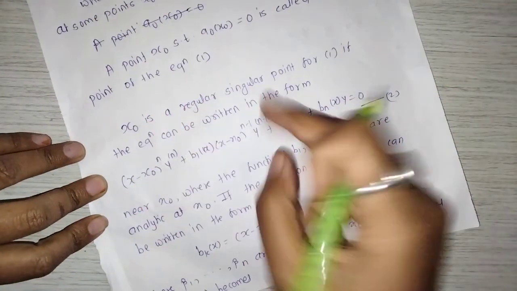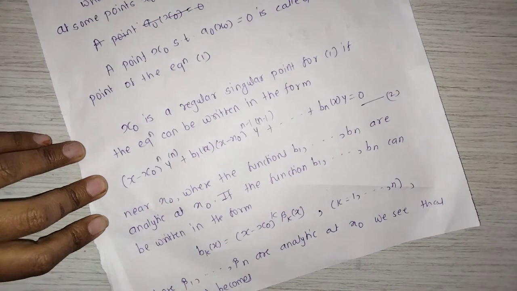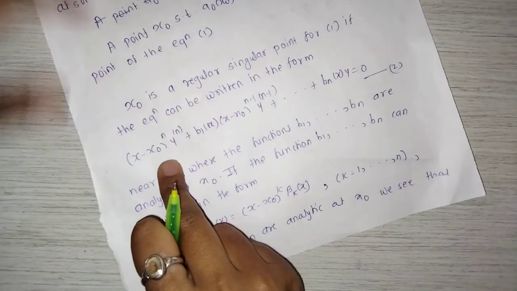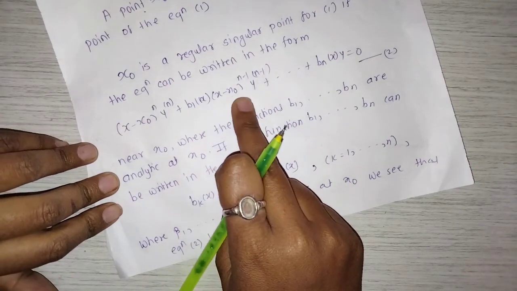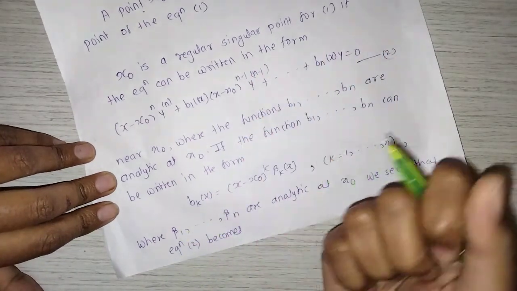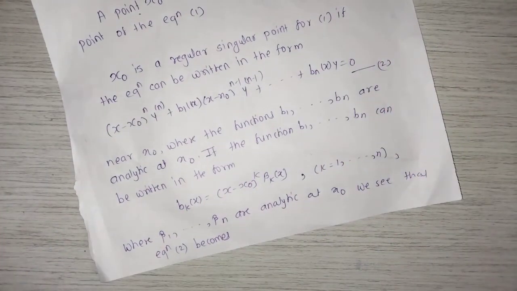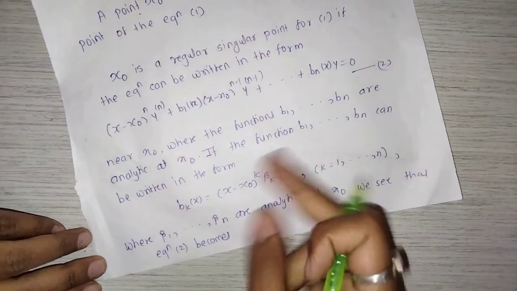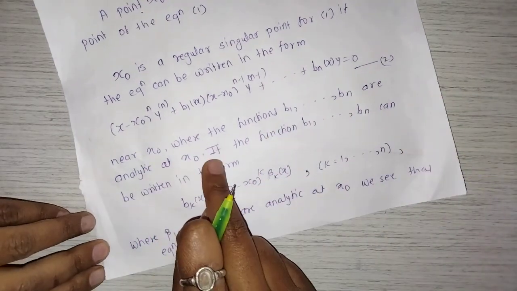Now x0 is a regular singular point for 1 if the equation can be written in the form x minus x0 raised to n y raised to n plus b1 of x minus x0 raised to n minus 1 y raised to n minus 1 plus and so on plus bn of x y equal to 0, give as equation number 2, near x0 where the functions b1 and so on bn are analytic at x0.